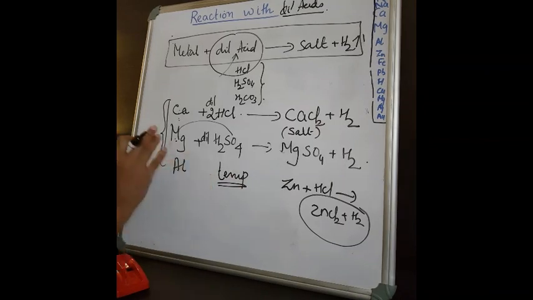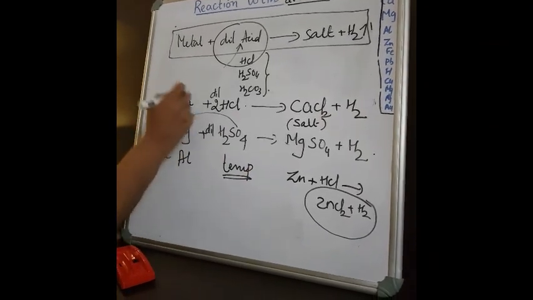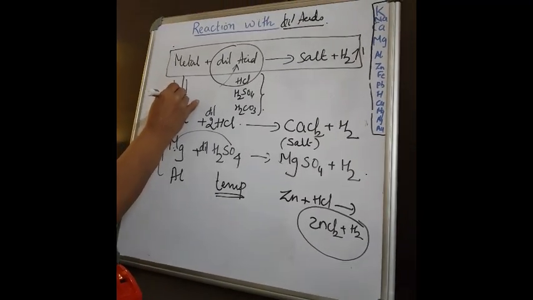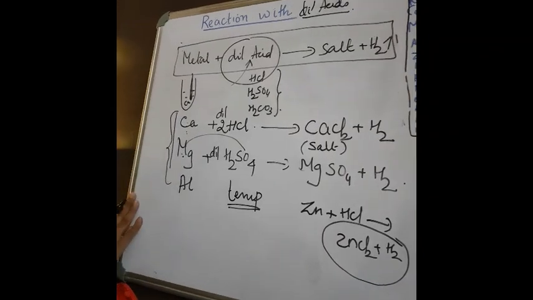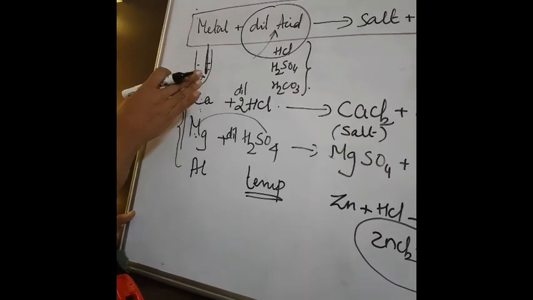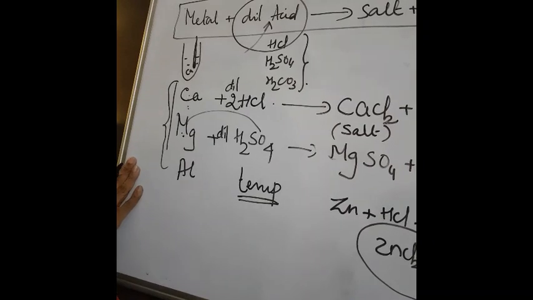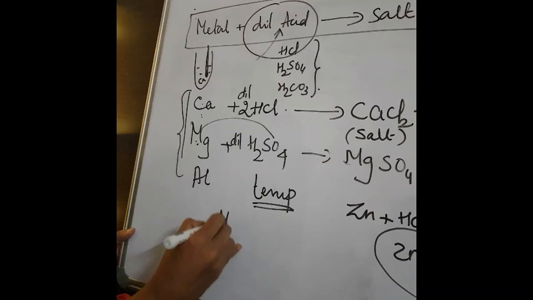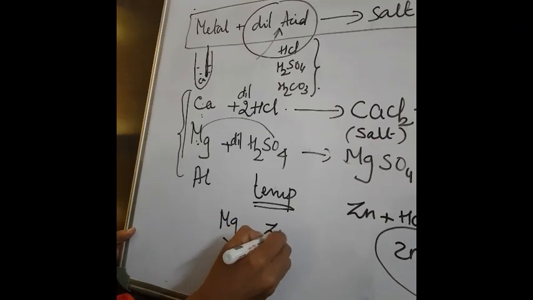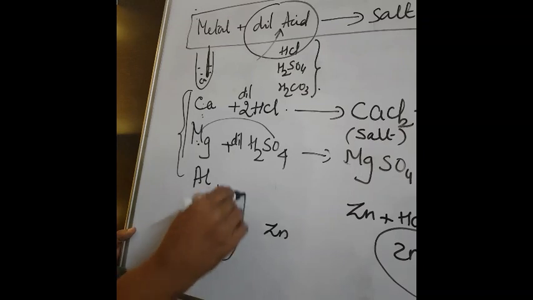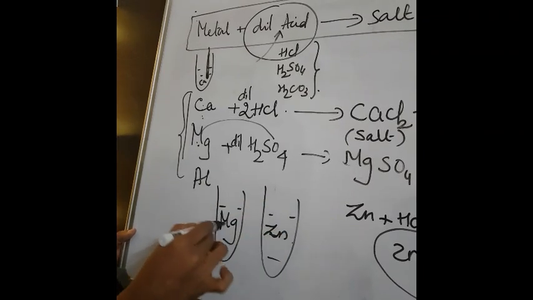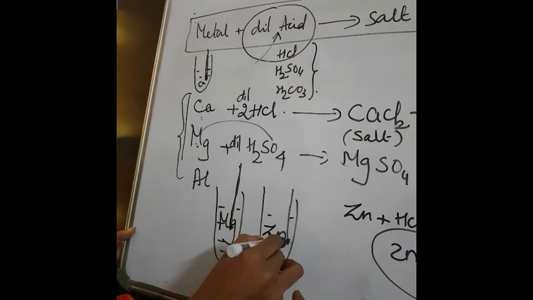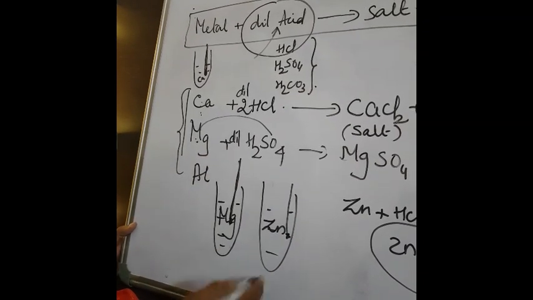Now how will you see the temperature? You can dip a thermometer into it. If you note the temperature, which metal is reacting faster? You can check by the hydrogen bubbles also. That means, if I say two cases, magnesium and zinc, two metals in two test tubes with dilute HCl, for example, if I dip a thermometer into these two, then what will happen?